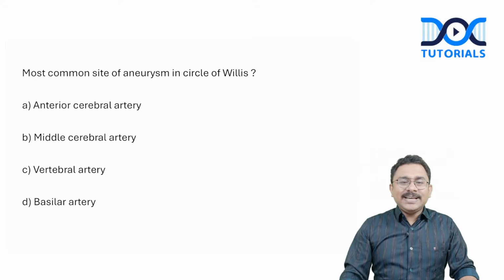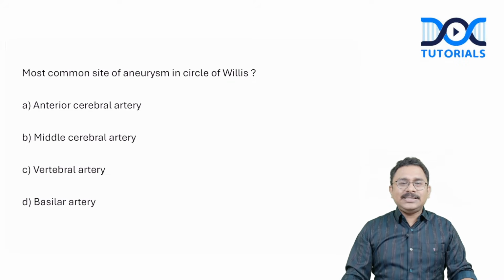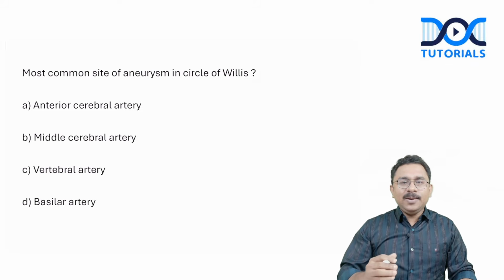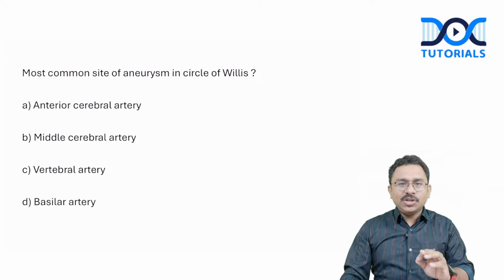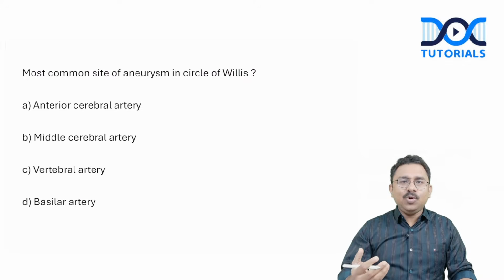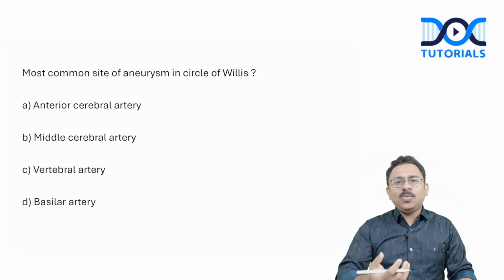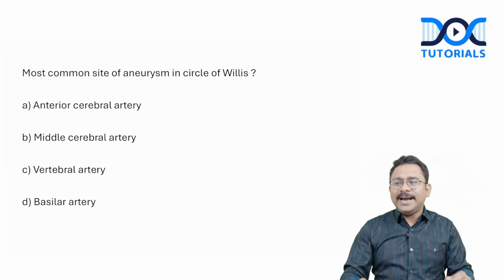So most common site of aneurysm in circle of Willis, is it anterior cerebral artery, middle cerebral artery, vertebral artery, or basilar artery? So for this question, actually, you know that in my lectures also I've taught you the most common location of saccular aneurysm or berry aneurysm. Remember, most of the intracranial aneurysms, almost 90% of them are the saccular or berry aneurysms. All the other types of aneurysms, like dissecting aneurysm, would be only to a lesser extent. So majority is saccular aneurysm.